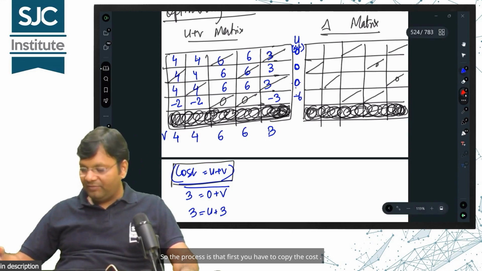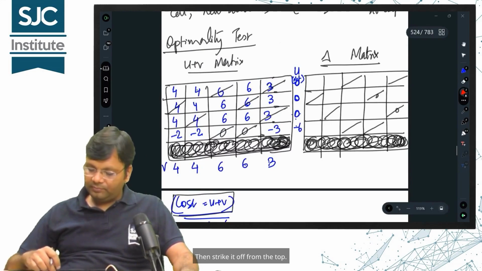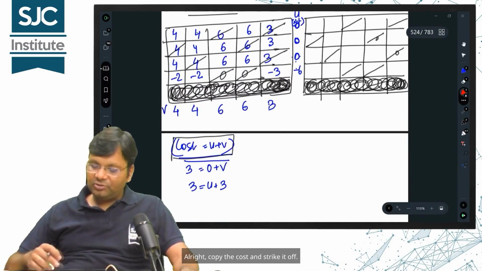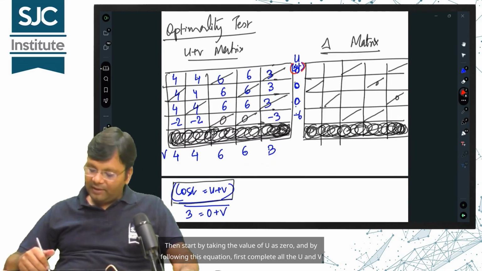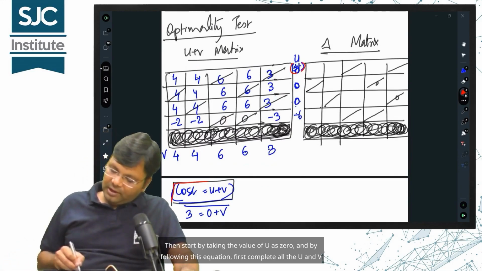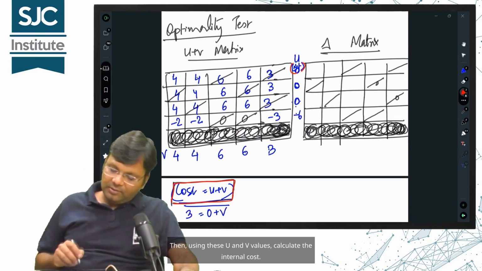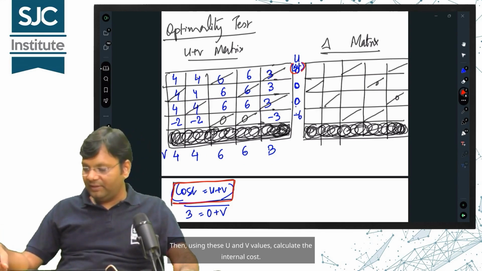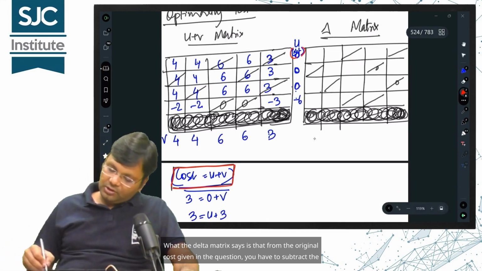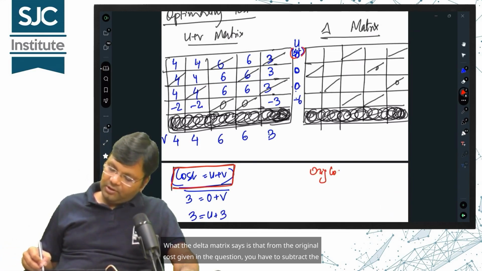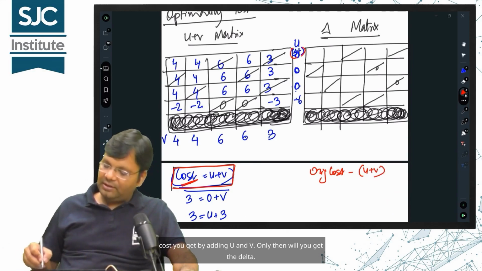So the process is that first you have to copy the cost. Then strike it off from the top. Alright, copy the cost and strike it off. Then start by taking the value of u as 0, and by following this equation, first complete all the u and v values. Then, using these u and v values, calculate the internal cost. Now, go to the delta matrix. What the delta matrix says is that from the original cost given in the question, you have to subtract the cost you get by adding u and v. Only then will you get the delta.